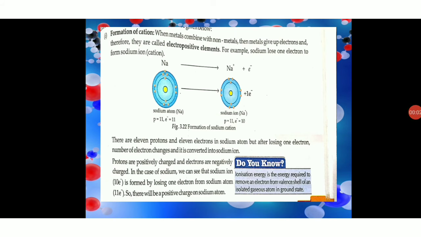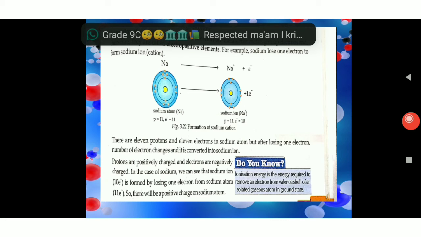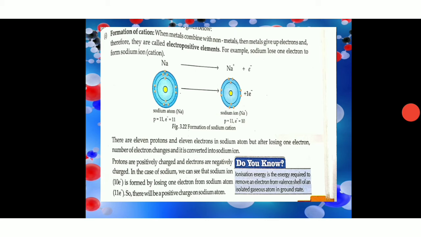Dear students, as I have told you earlier also, electrons revolve around the nucleus, and they arrange themselves in shells. There are 4 kinds of shells: K, L, M, N. In the next chapter, we are going to do everything related to the shells, electrons, protons and neutrons in detail. As you know, sodium has atomic number 11.